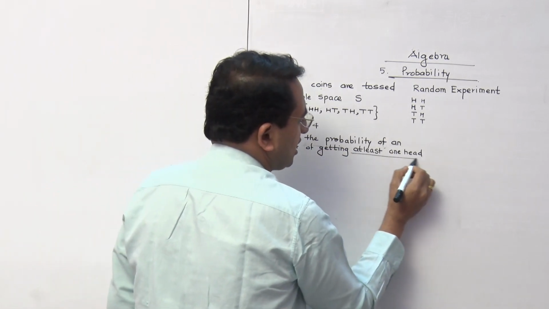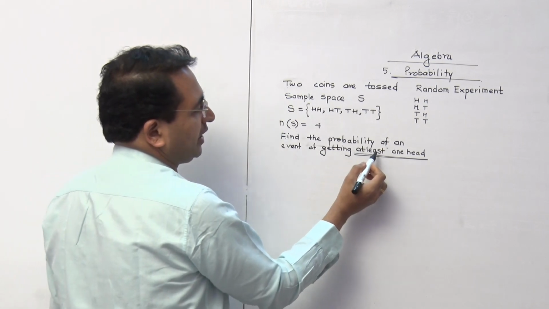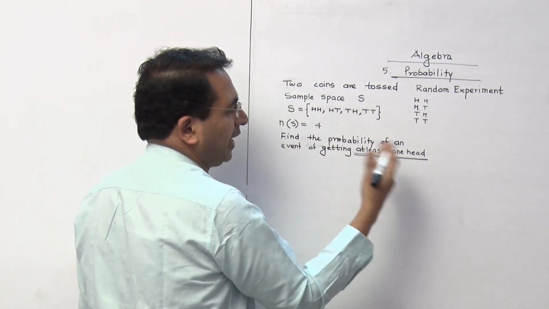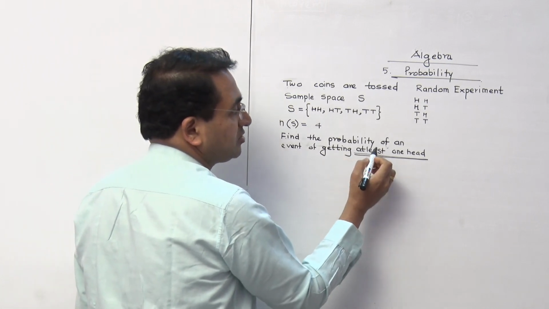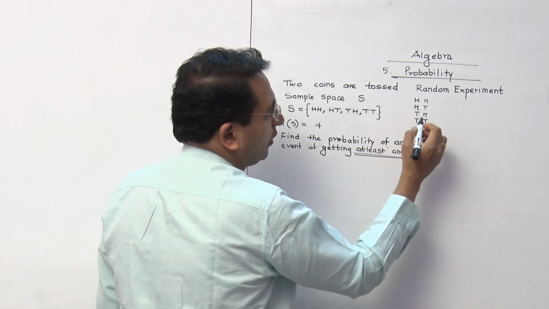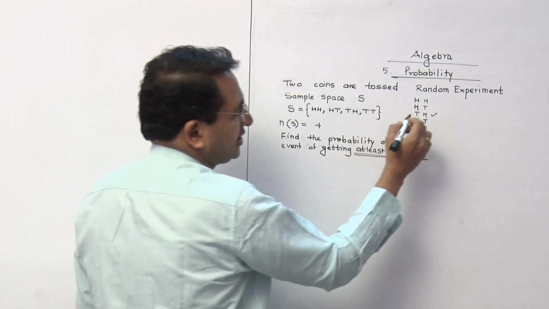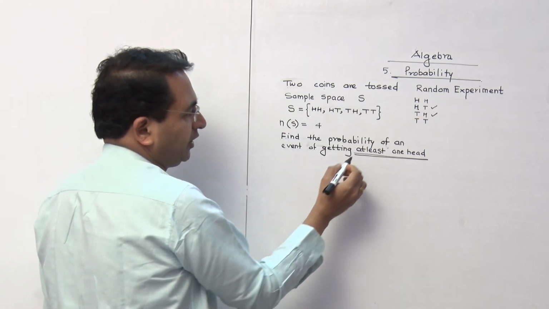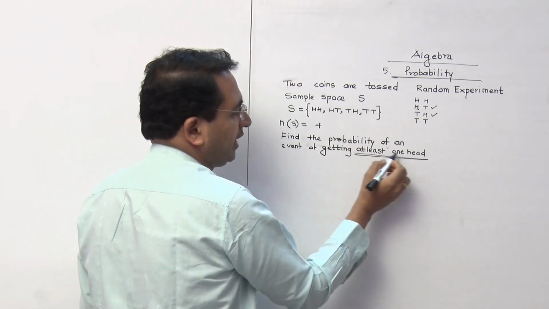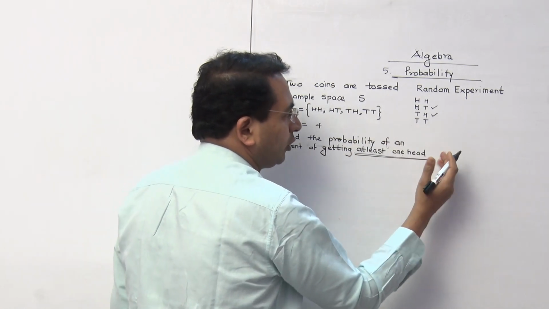Now, these things are more important in the selection. At least one head means you are allowed to have two heads. At least one means minimum one. So, I think you can select this, because one head is coming here. They are not saying getting exactly one head. They are saying at least one, which means it can be more than one also.